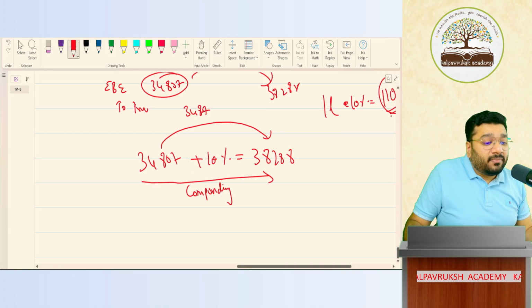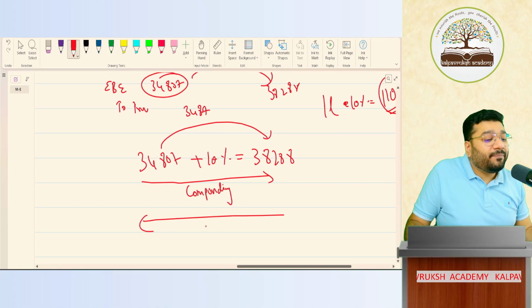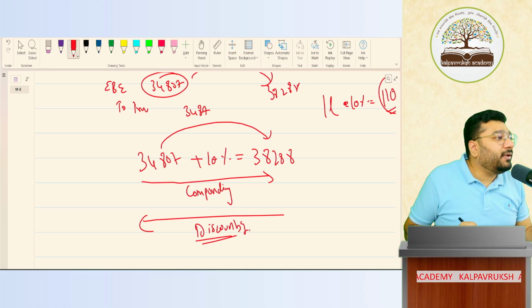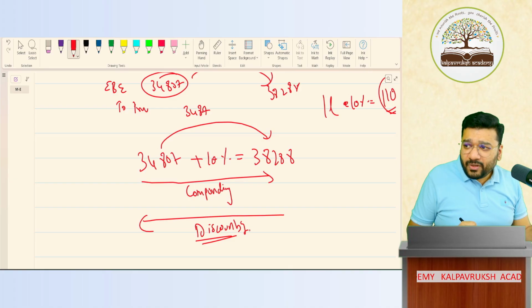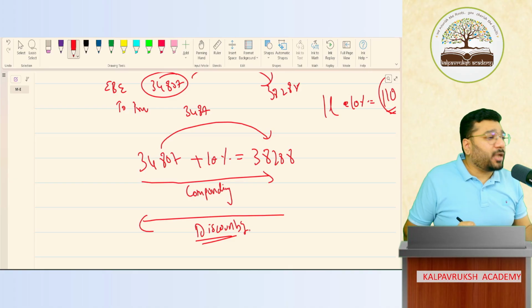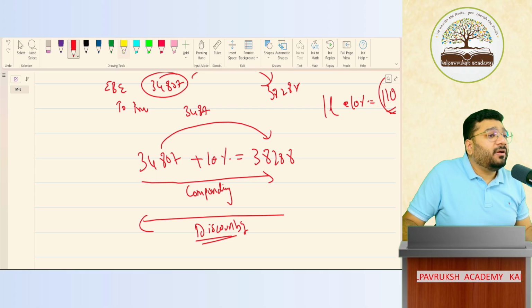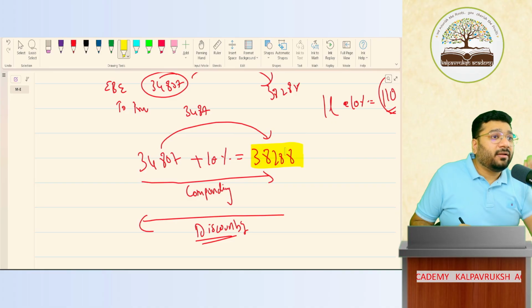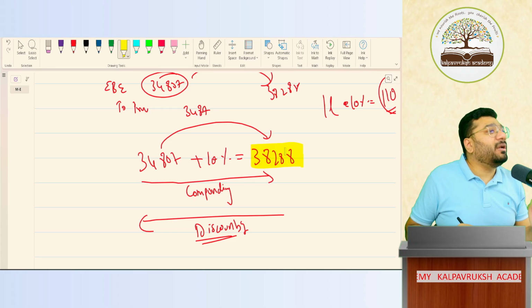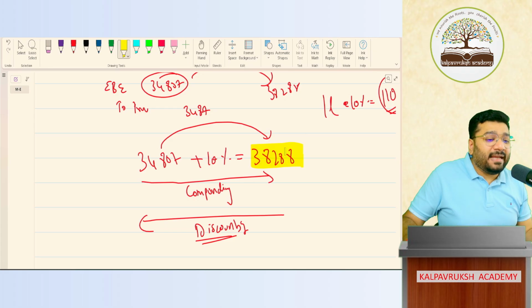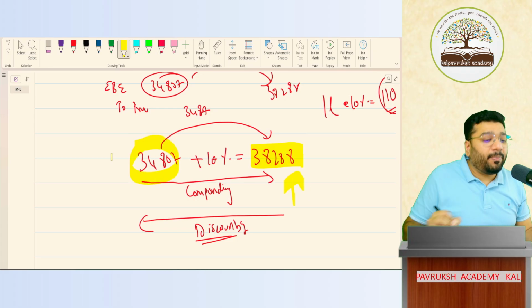But when the same thing is done backwards, it is called discounting. What is it called? Discounting. Got it? Not got it? Understood? Why did I do discounting? Because if I record 38,288 as my liability, it is not being prudent. You're not being a prudent businessman. As a prudent businessman, do you know what you should record? Not this, this should be recorded.